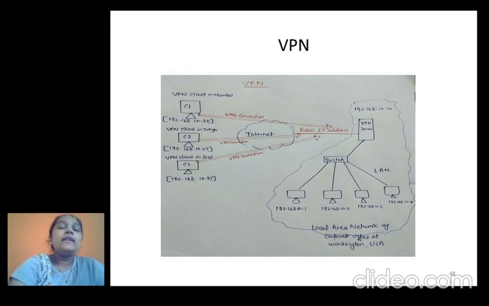There is some security where that IP address is checked, and by checking they know that this is a valid or authorized user, so they can give the C1 client access to the private data of that office. So this is the way a virtual private network works.